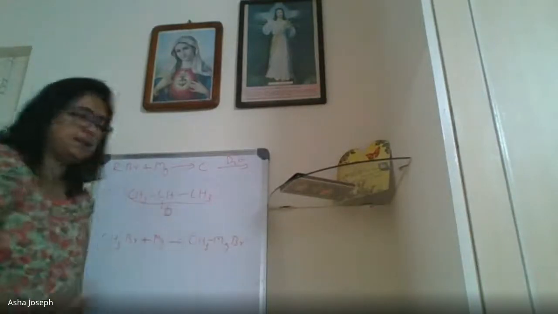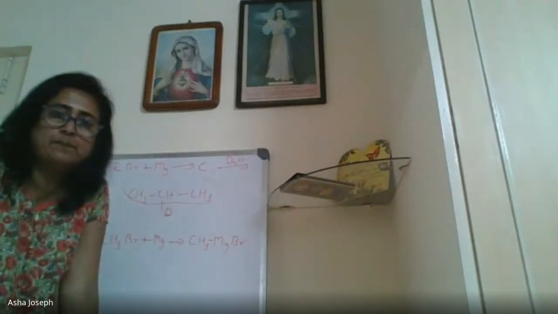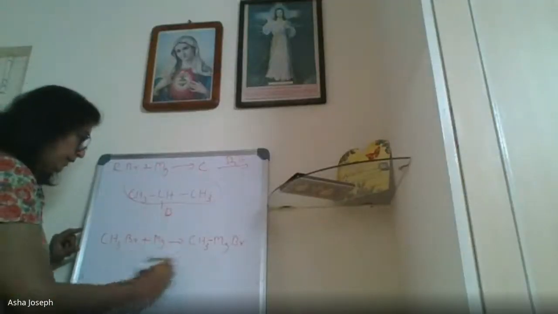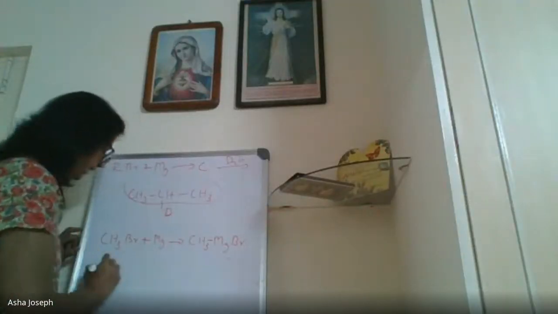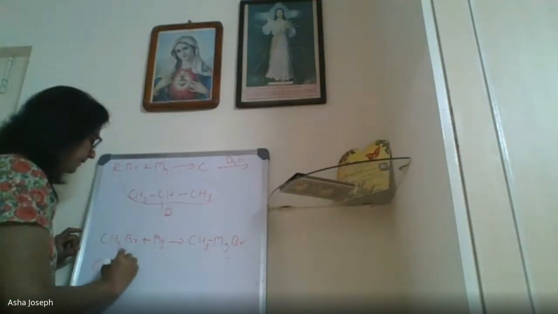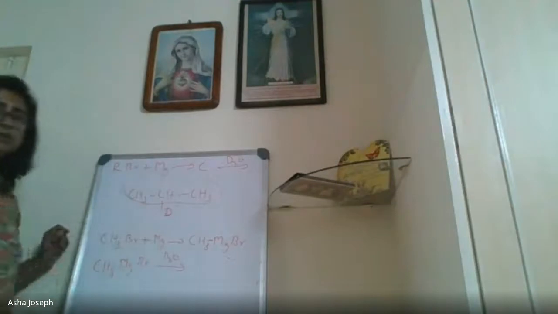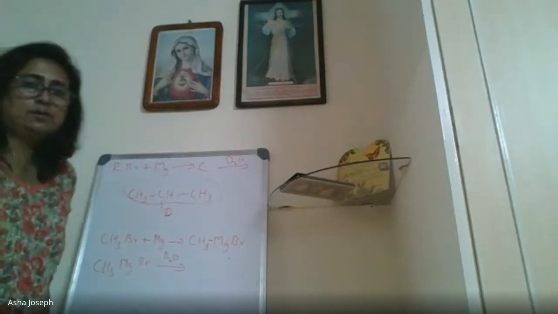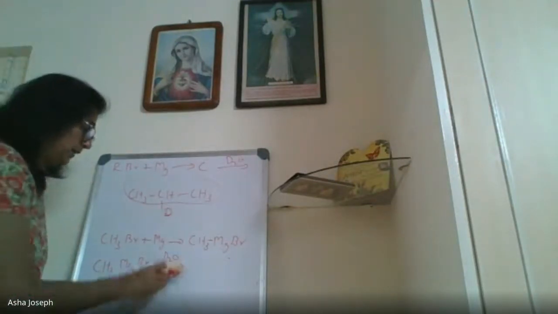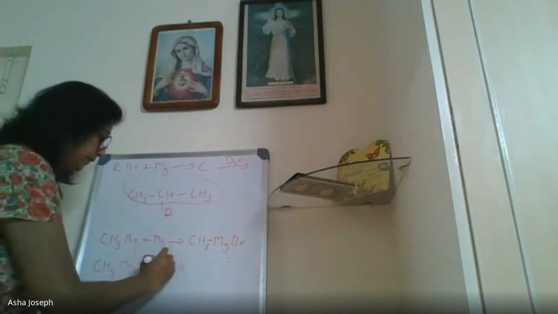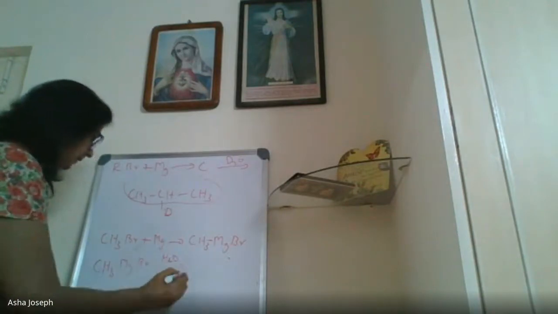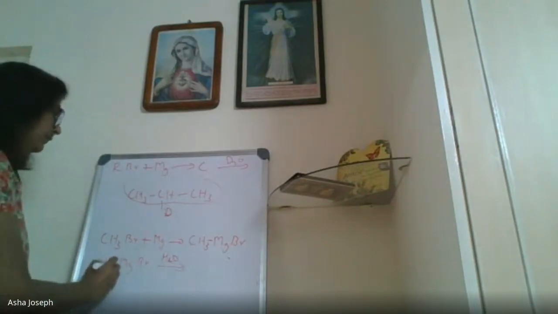In this case, which is R? CH3. Okay, how do you see? Now this CH3MgBr is reacting with water, instead of D2O, I will put water.